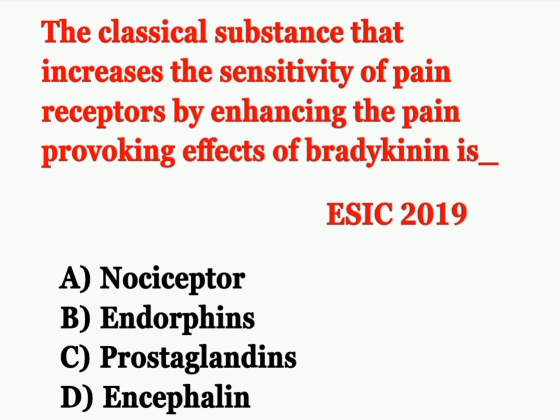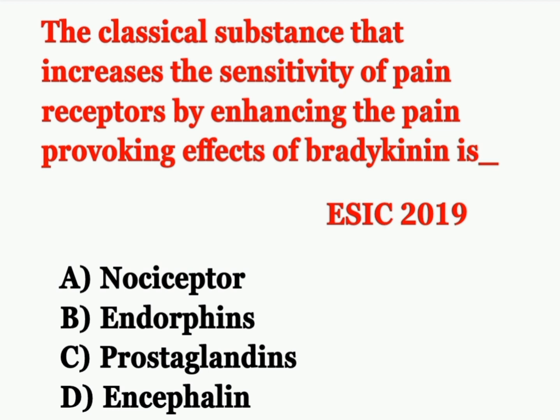Let's see today's question. First question: the substance that increases the sensitivity of pain receptors by enhancing the pain provoking effect of bradykinin is. This question is from the ESIC question paper 2019.